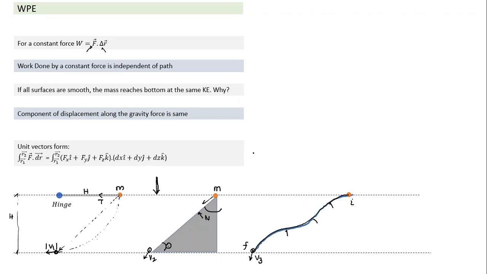Dr means, whenever you have any small displacement dr, it will have a certain component along the x direction, a certain component along the y direction, and a certain component along the z direction, and the relative values of dx, dy, and dz will depend on the orientation of the displacement. It will depend on its path. So this dr we have just written in component form, and we take the dot product here. So what does this indicate? This indicates work done by a variable force, which is a function of r, along the path from initial point r1 to final point r2.